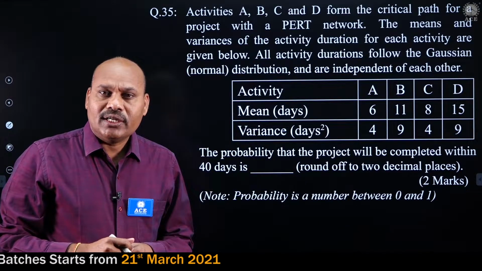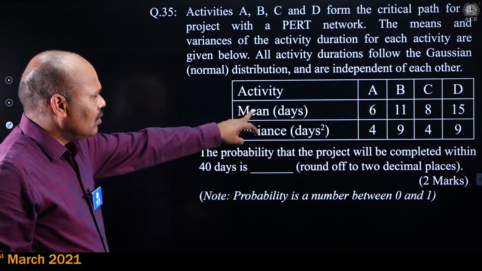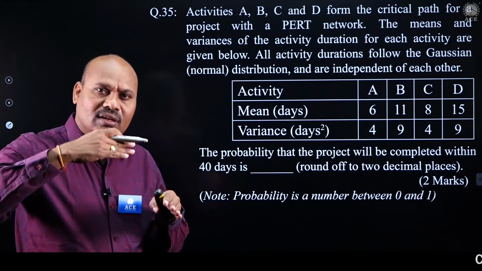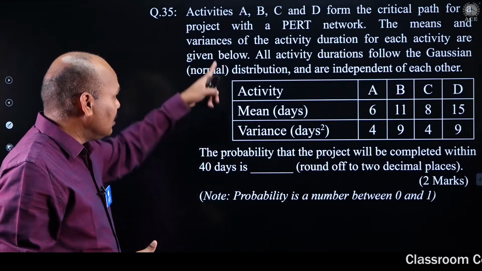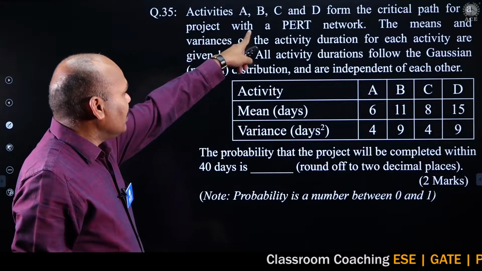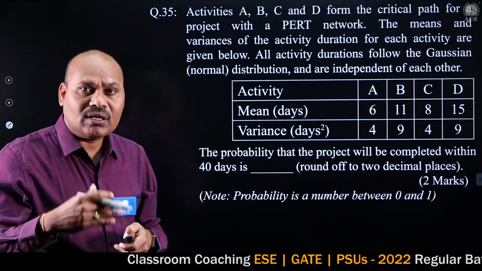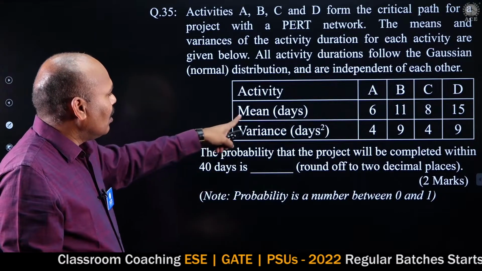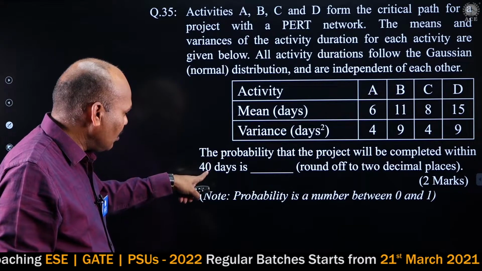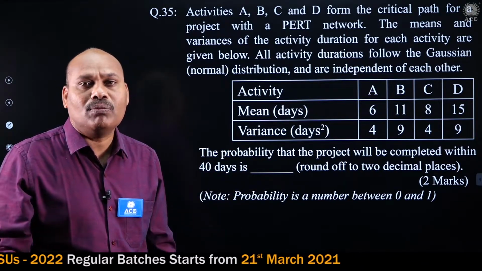Next question is related to CPM and PERT. It is very simple. There are 4 activities and all of them lie on the critical path, because the question itself mentions that activities A, B, C and D form the critical path. So all are critical activities, with mean and variance given, and the due date is 40 days, so x is equal to 40. So what is the probability?